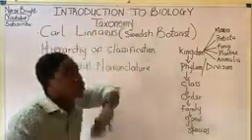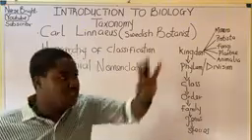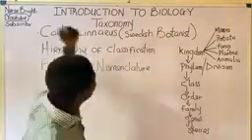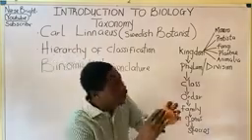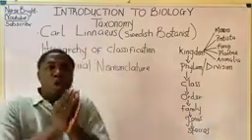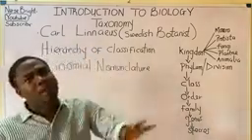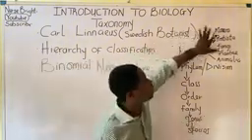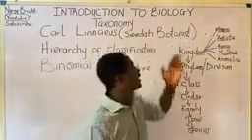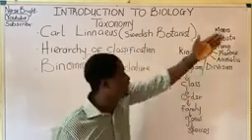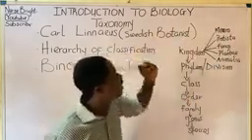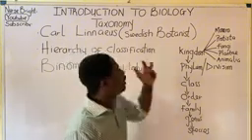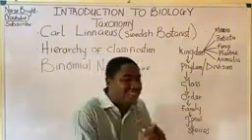You know, Aristotle just told us that living organisms are of 3 groups, which are plants, animals, and microorganisms. But this man went on to explain to us the specific groups to which these organisms actually belong. So you can see that on just kingdom, we have about 5 groups, which are kingdom Monera, kingdom Protista, kingdom Fungi, kingdom Plantae, and kingdom what? Animalia. Do you understand?